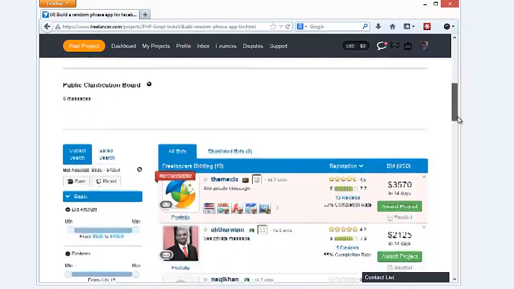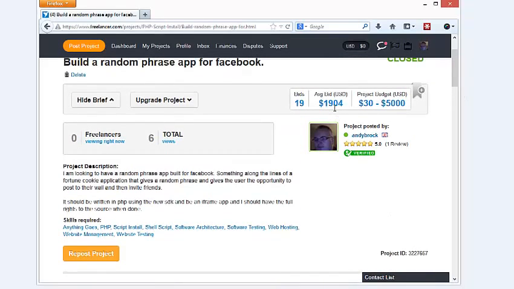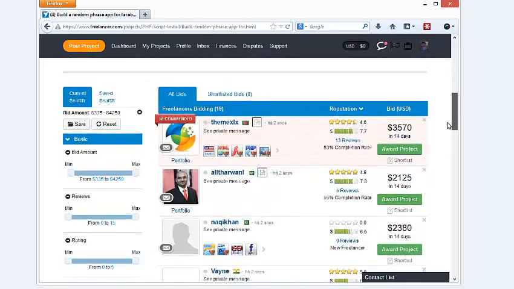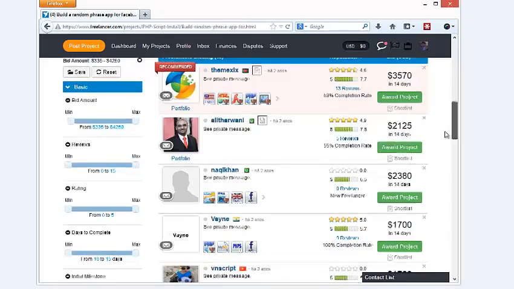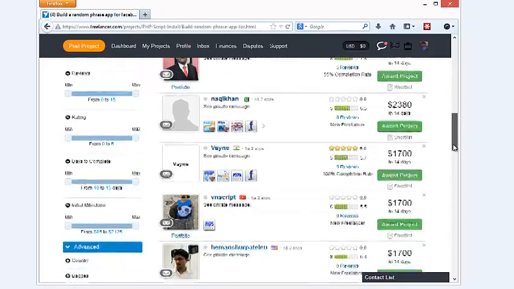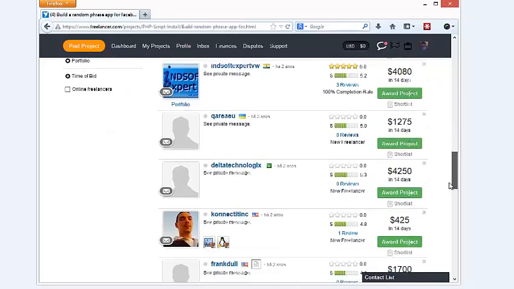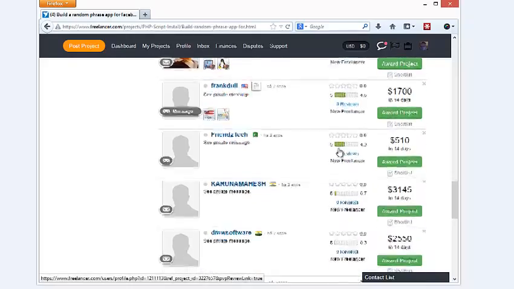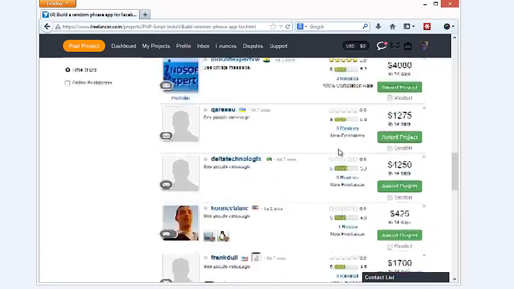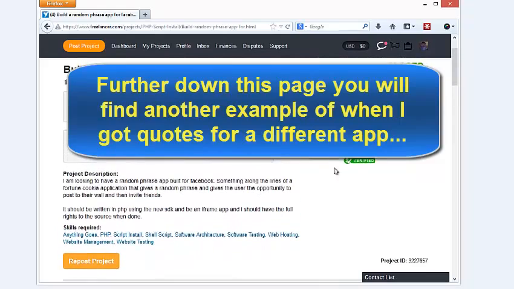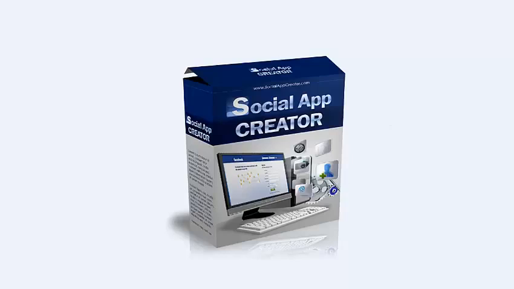Look at the quotes I got back. Well, you can see the average price up here. The average bid, nearly $2,000. $1,904 was the average. But if you wanted to go with anyone that actually had any kind of reputation, you're up in the sort of 1,700, 2,000, 4,080. See, all these down here, they've got hardly any reputation. You're not likely to place a job with any of those guys. So you could pay nearly $2,000 just to build one application, and yet this spits them out in 10 minutes flat without any programming. I'm not kidding.